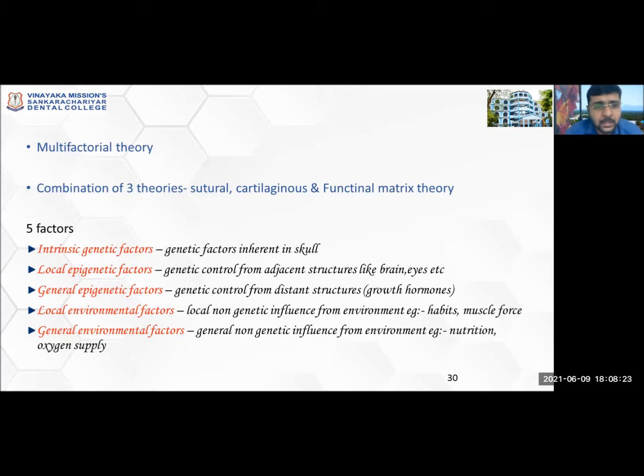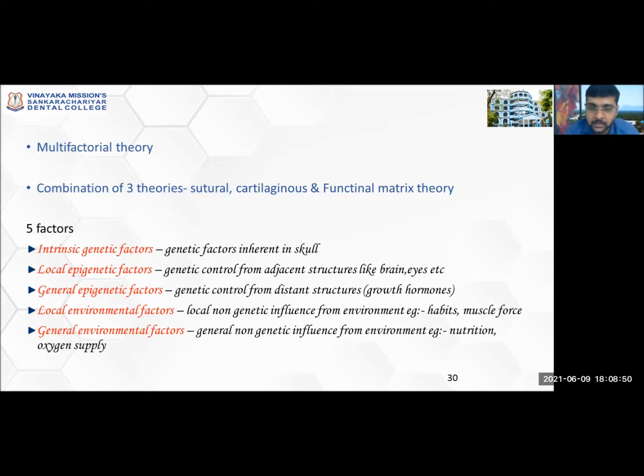Second one is local epigenetic factors. They are genetic control from adjacent structures like brain, eyes. The growth of the brain or eyes will lead to a structural change in the craniofacial region. So they are local epigenetic factors. You have to concentrate on the terms local and general. What does it mean? Now, general epigenetic factors are genetic control from distant structures. They are in general. So what is it? For example, growth hormone, sex hormone.